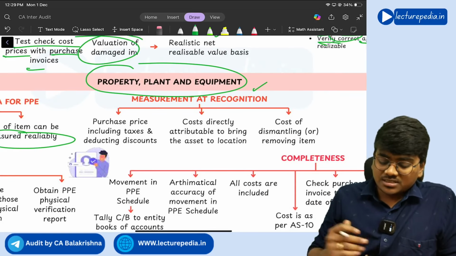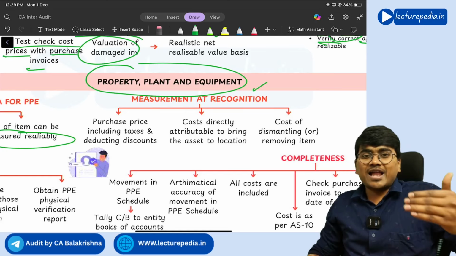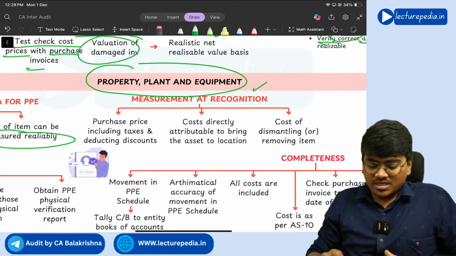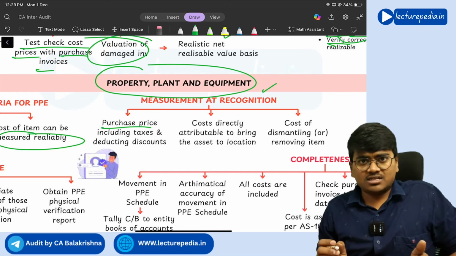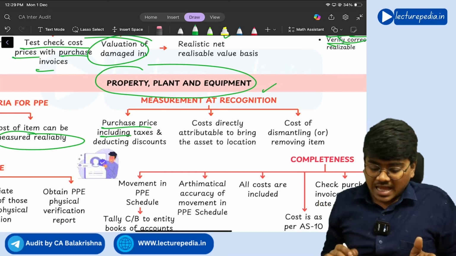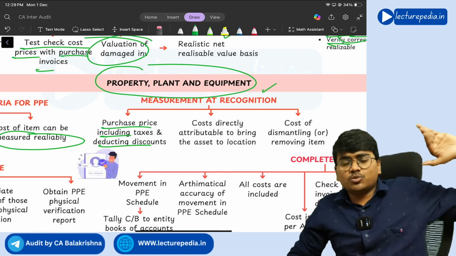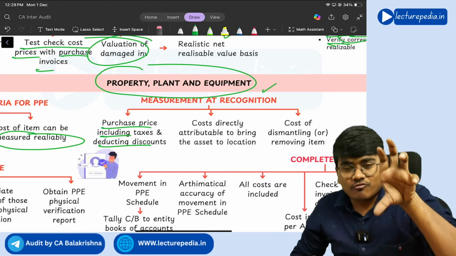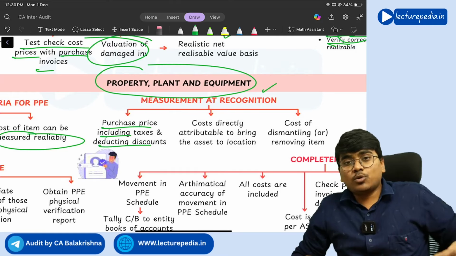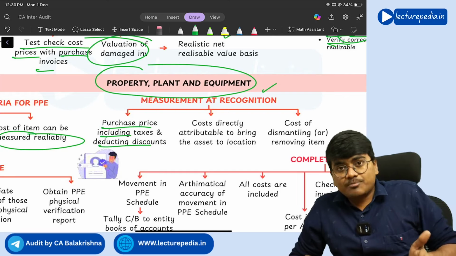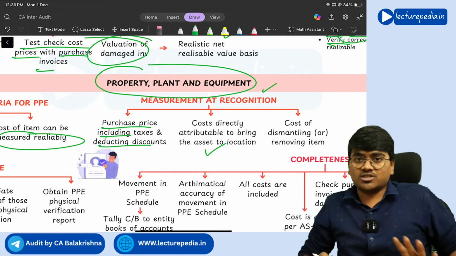Next, measurement at recognition. So at the point of time of recognition, at what value will you recognize a PPE? First of all, purchase price, you will recognize it, plus taxes also you will add, and deducting any discounts. If at all you have received any discounts, that you will reduce from the value of PPE, right? Next, all the costs that you have incurred to bring the asset to its working position at the correct current location, all that also you will add to the cost of asset.